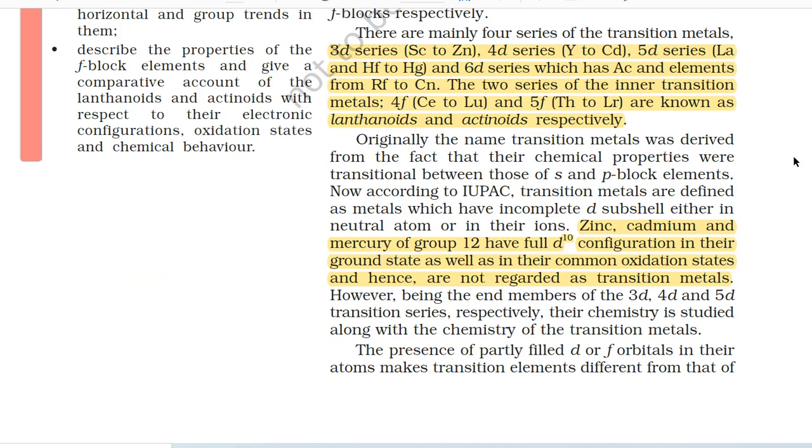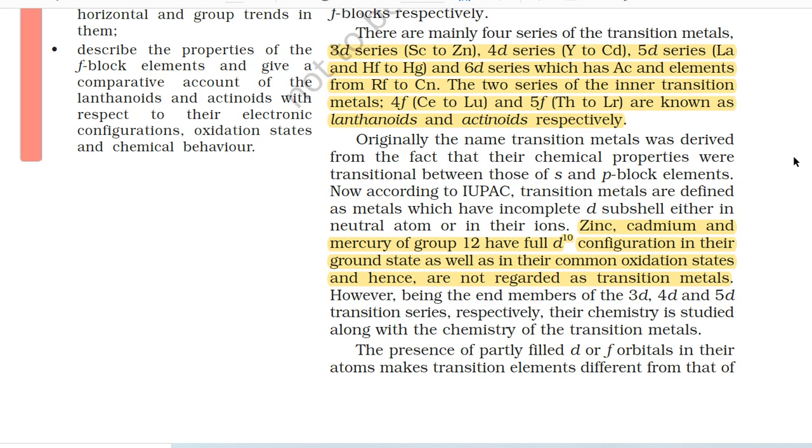Originally, the name transition metals was derived from the fact that their chemical properties were transitional between those of s and p block elements. Now, according to IUPAC, transition metals are defined as metals which have incomplete d subshell either in neutral atom or in their ions. Zinc, cadmium and mercury of group 12 have full d10 configuration in their ground state as well as in their common oxidation states and hence are not regarded as transition metals.